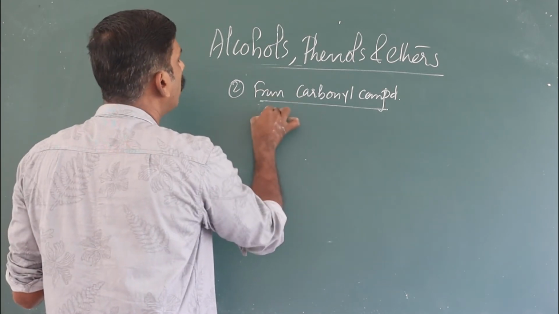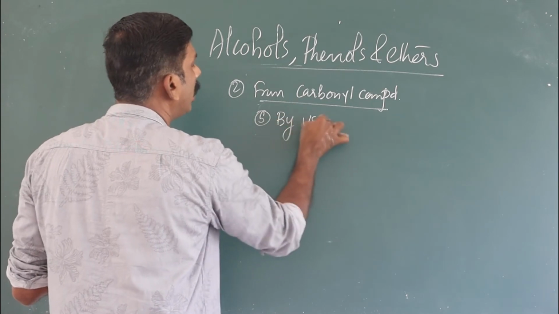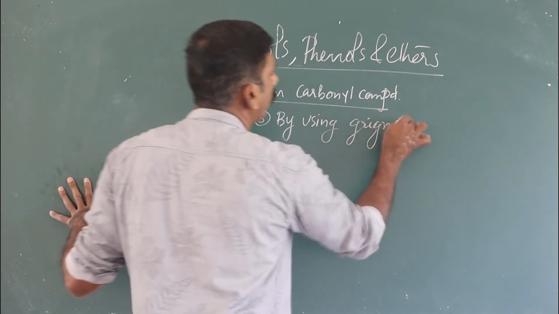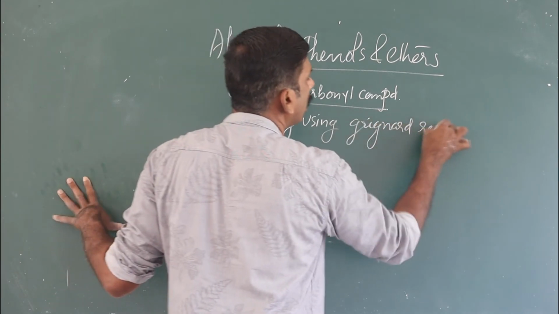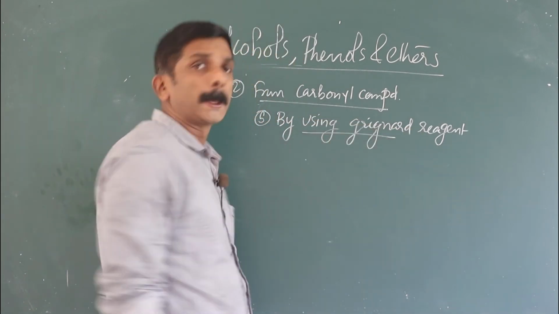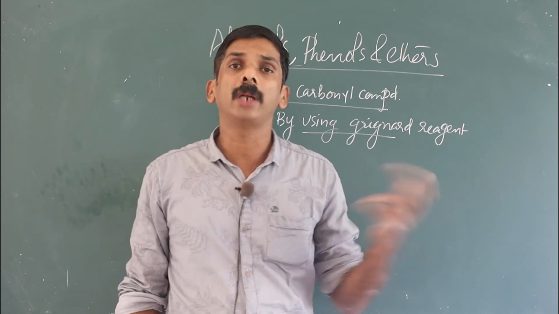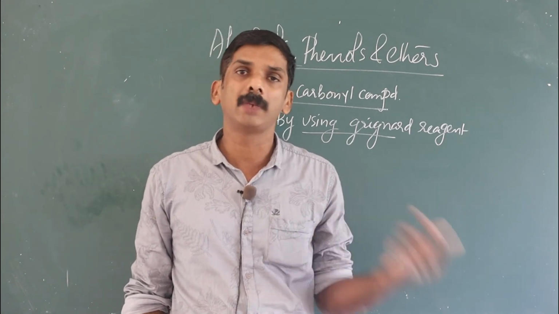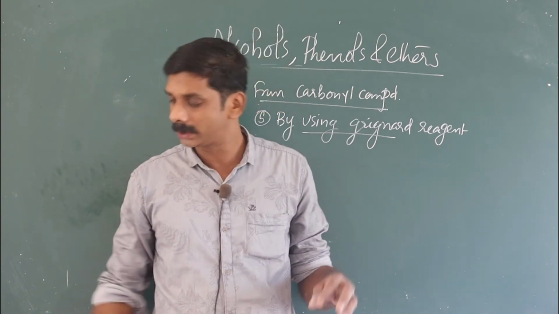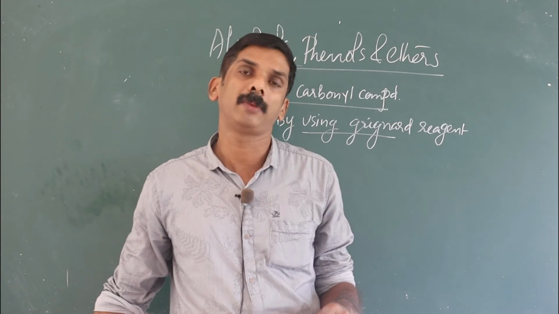And from carbonyl compound, second method is by using Grignard reagent. While studying haloalkane, they mainly undergo three types of reaction. First one is reaction with a metal, the second one is nucleophilic substitution reaction, and the third one is elimination reaction.